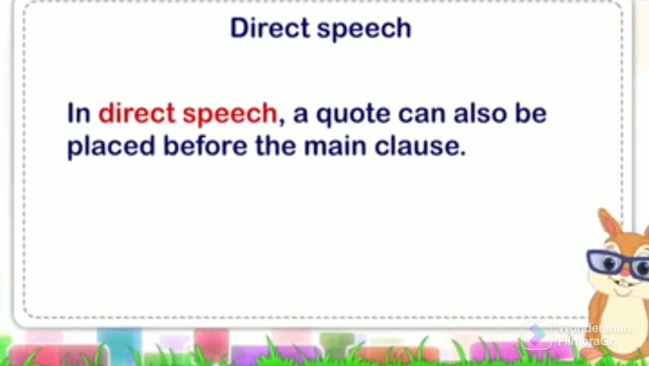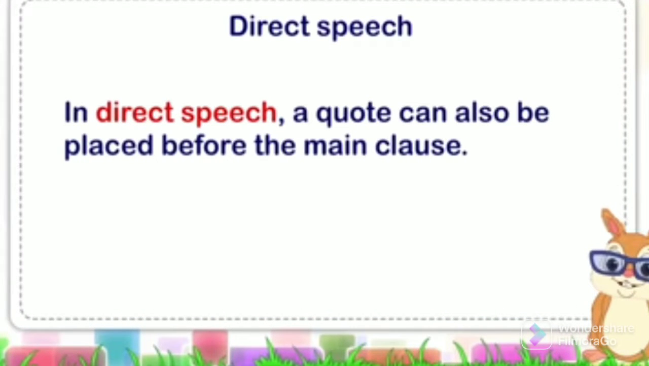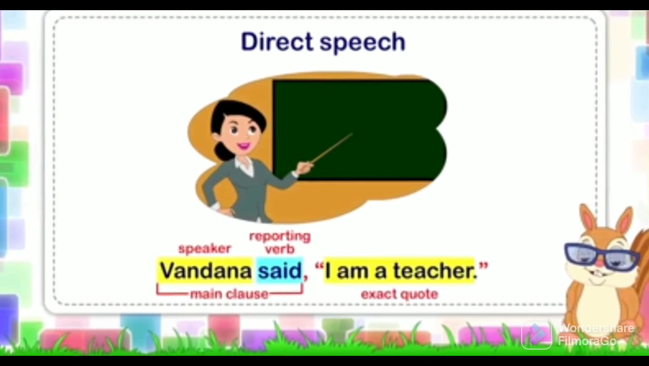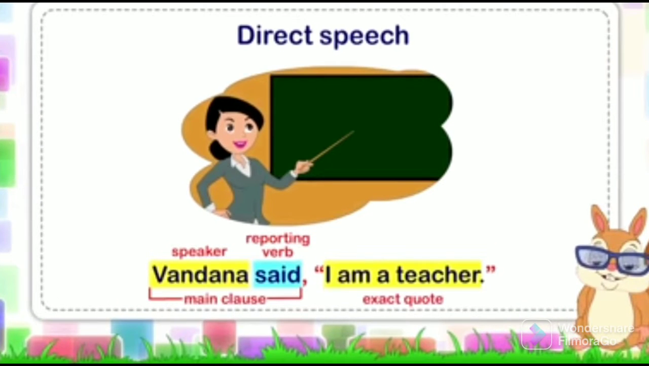In direct speech, a quote can also be placed before the main clause. For example, Vandana said, "I am a teacher." It begins with the main clause, which includes the speaker Vandana and the reporting verb said, and is followed by a comma and the exact words of the quote, which are enclosed in quotation marks.